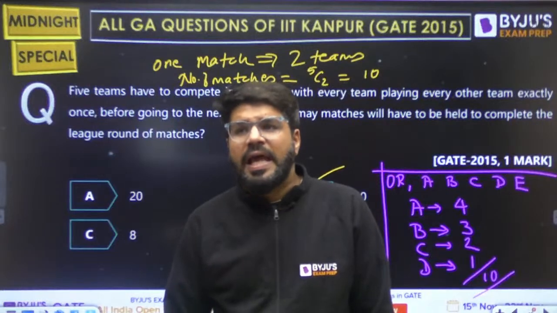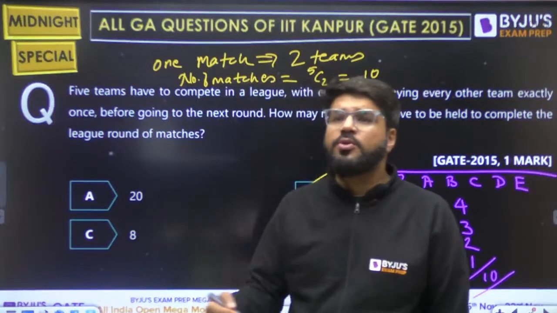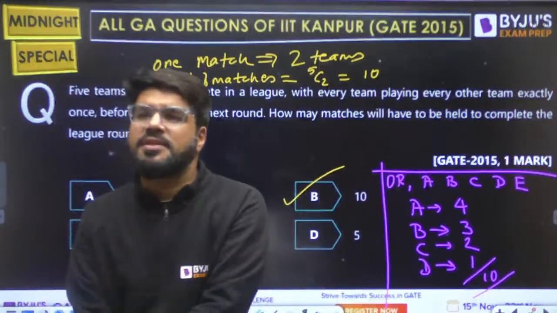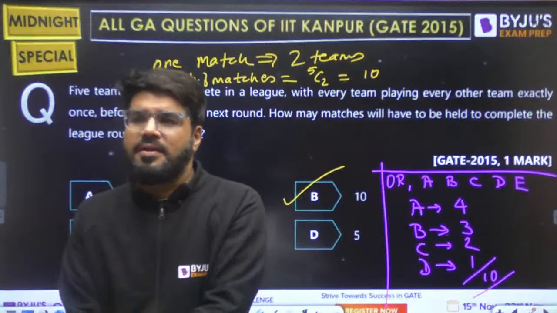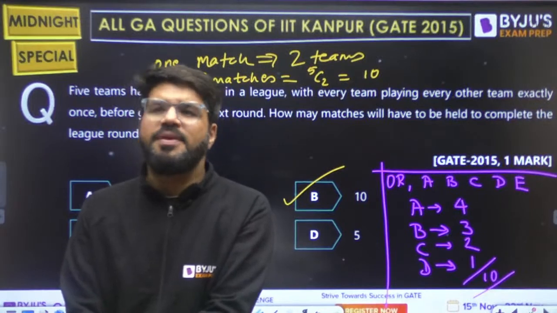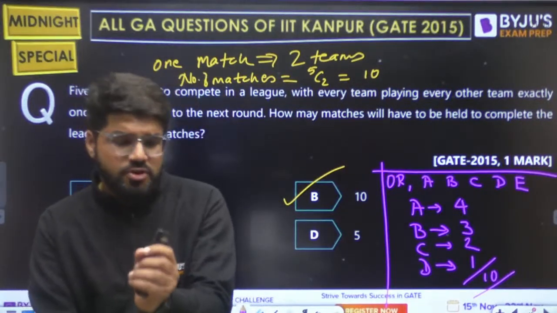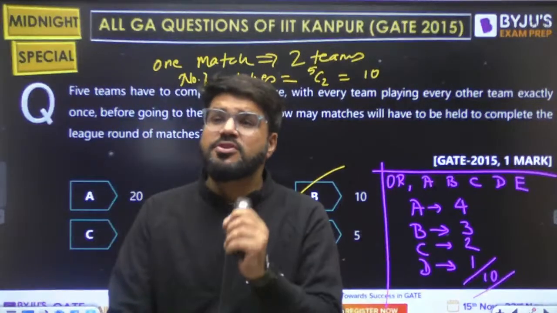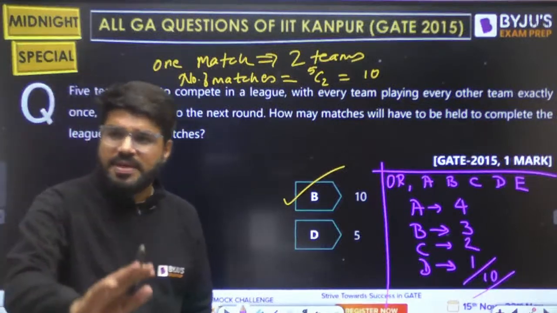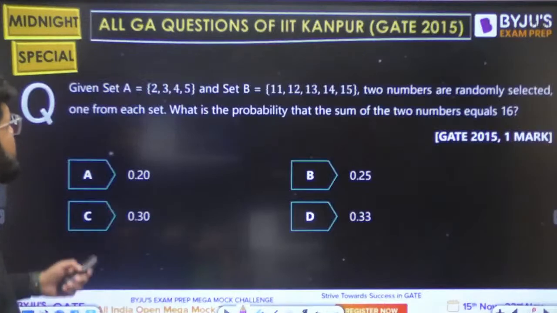When only selection will matter, as I told you, India versus Pak and Pak versus India is one match. It doesn't matter what you select first. When ordering will matter, then permutation comes. But when only selection, A versus B is the same match as B versus A. So only combination. Combination refers to pure selection, permutation refers to selection and arrangement. But here arrangement is not required. Okay? Next question. This was a simple one.